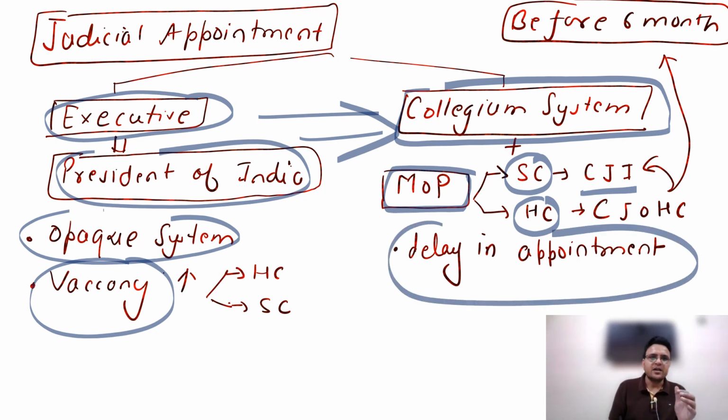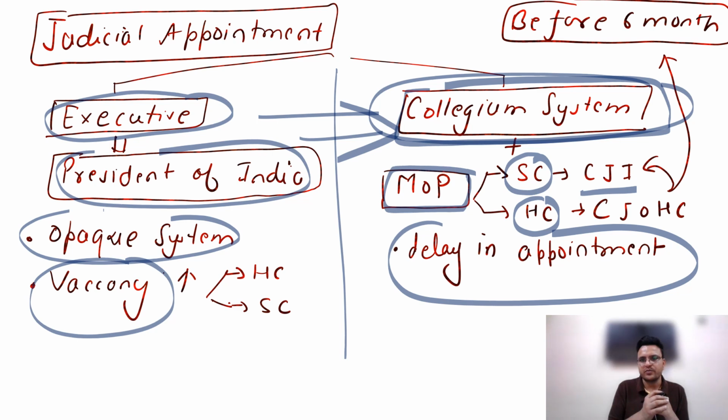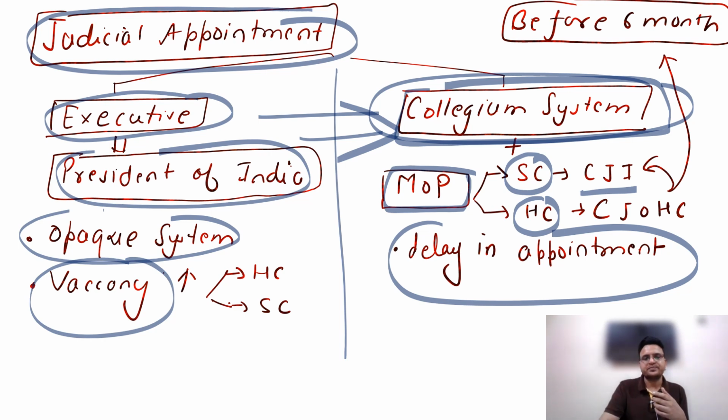So we can say that the government has its own argument, and the collegium system also has its own argument. This debate is continuously going on. So you have to develop some points on what mechanisms we can develop to appoint judges without compromising the independence of the judiciary.